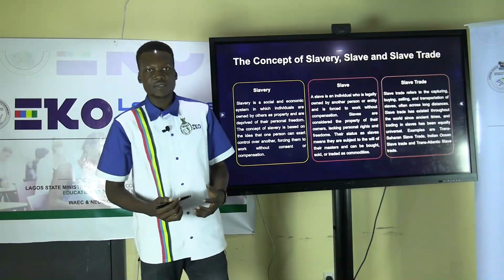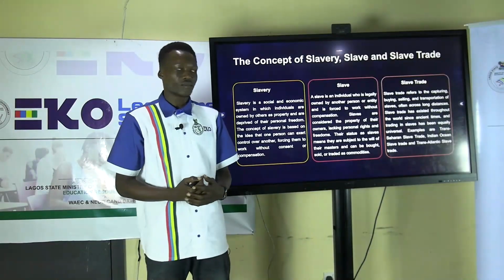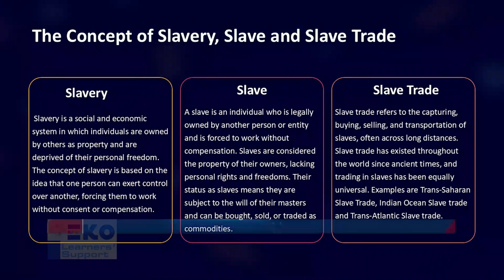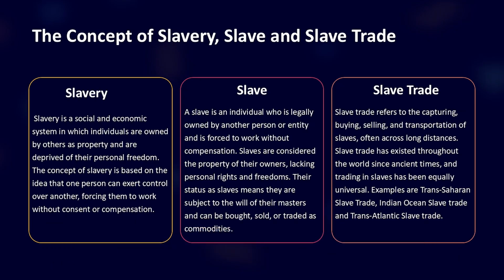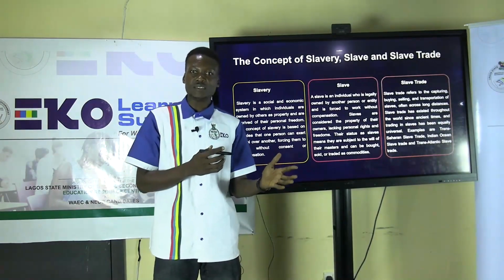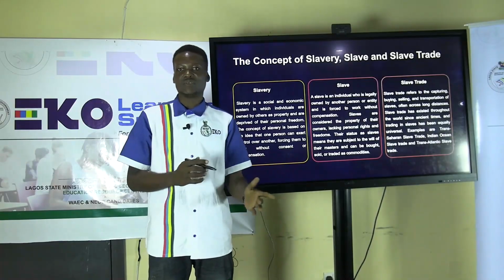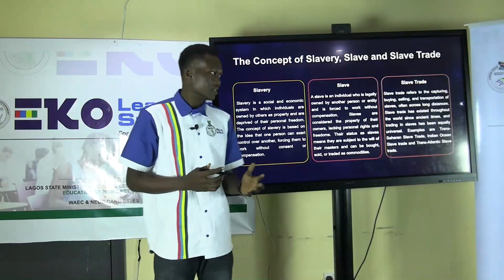The concept of slavery, slave, and slave trade. What is slavery? Slavery is a social and economic system in which individuals are owned by others as property or are deprived of their personal freedom. A system whereby people are owned by another person or deprived of their personal rights.